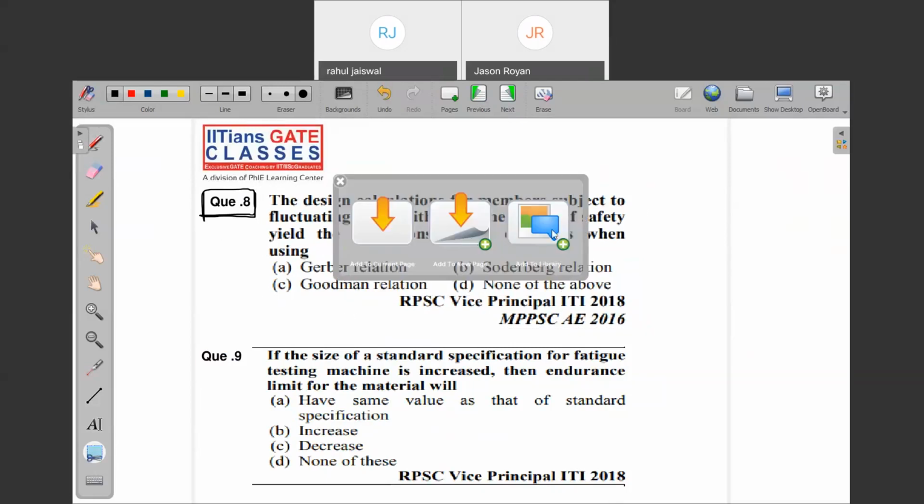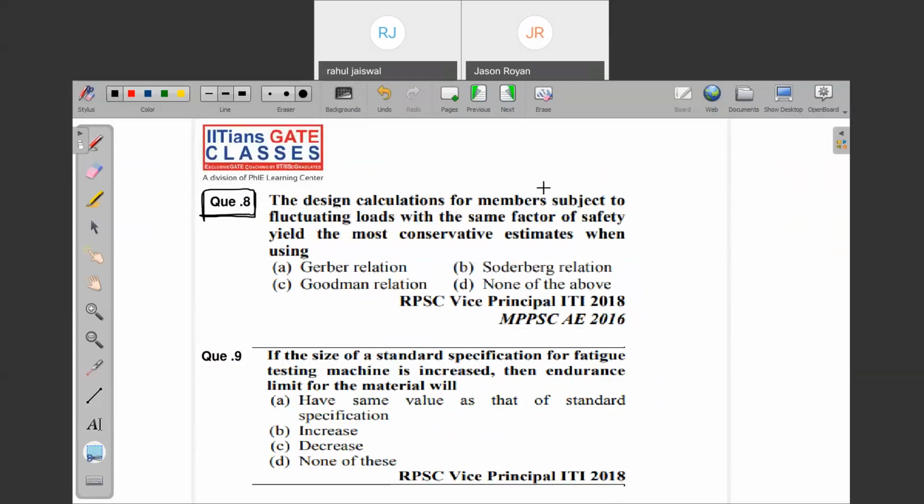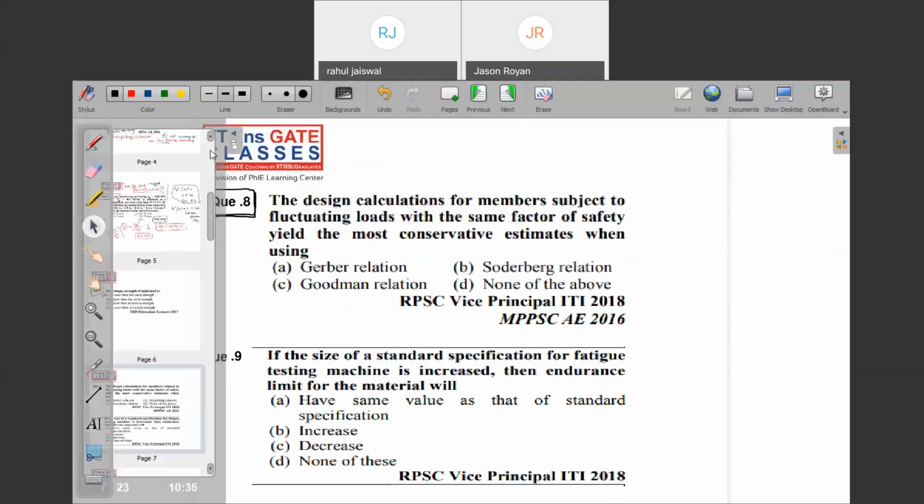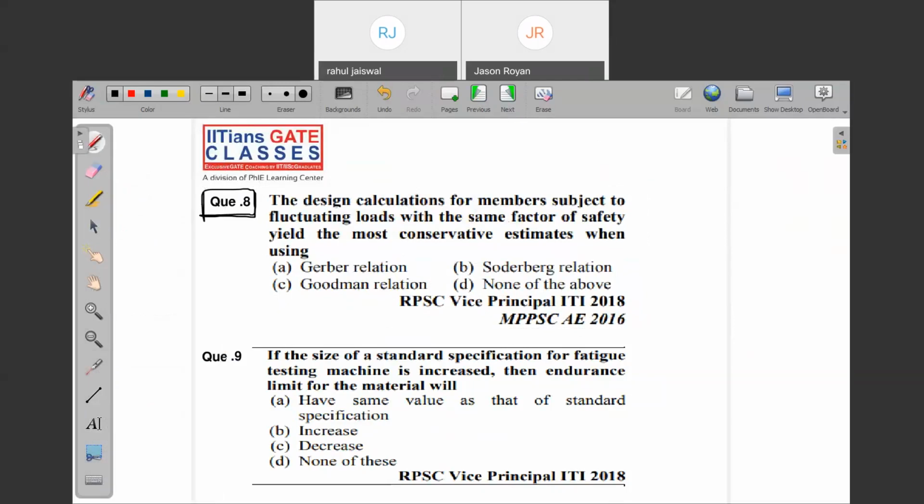Okay, I have added it to the library. Now, what is it asking? The design calculation for a member subjected to fluctuating load with the same factor of safety yields what is the most conservative estimate when using? That means indirectly they are asking which is the most conservative theory. What is the meaning of most conservative?